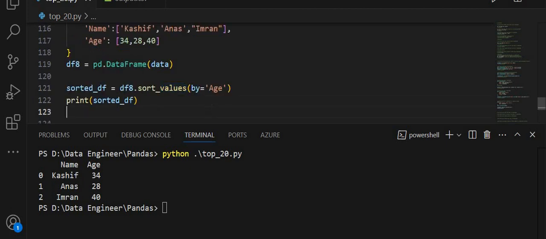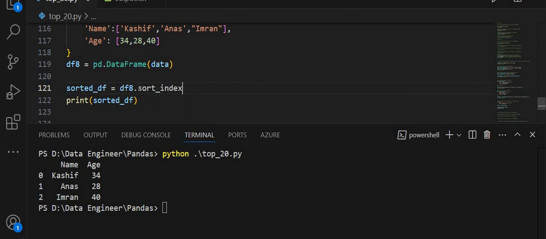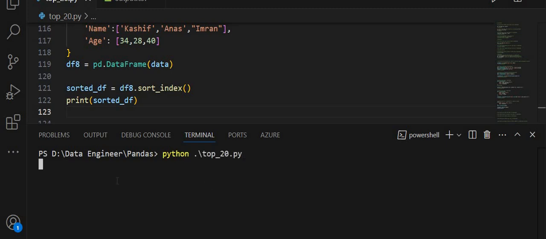And one thing about sorting a data frame: we have another function. Let me erase this. df.sort_index, and if I run this code, you will see what I get.